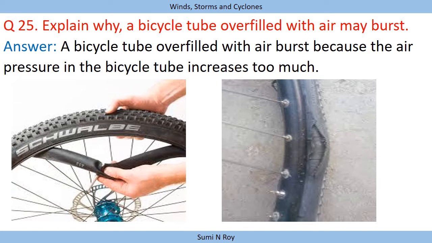Next question: explain why a bicycle tube overfilled with air may burst. A bicycle tube overfilled with air bursts because the air pressure in the bicycle tube increases too much. Just now we have learned that the air which we fill in a bicycle tube exerts a pressure, and when we overfill the air, there will be more pressure, and because of the pressure that tube can burst.